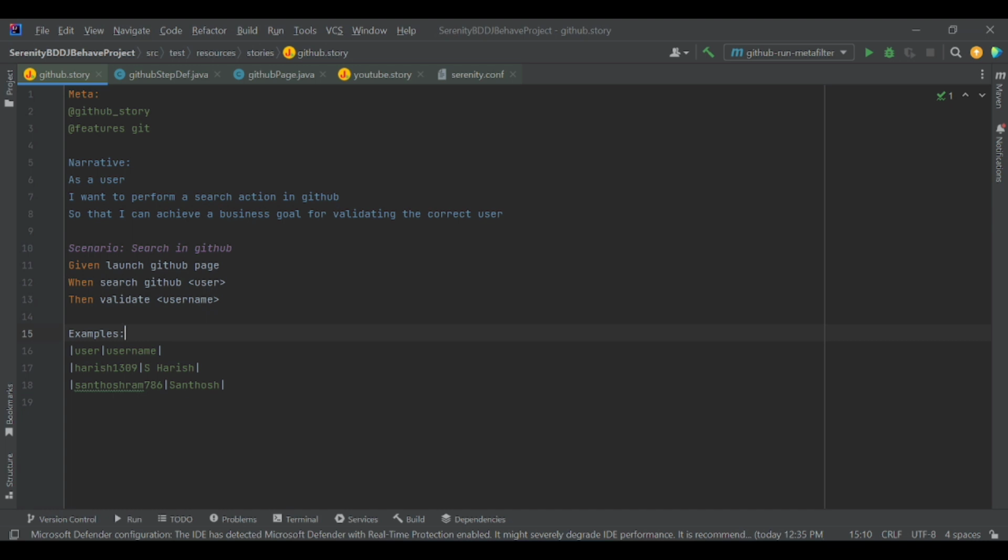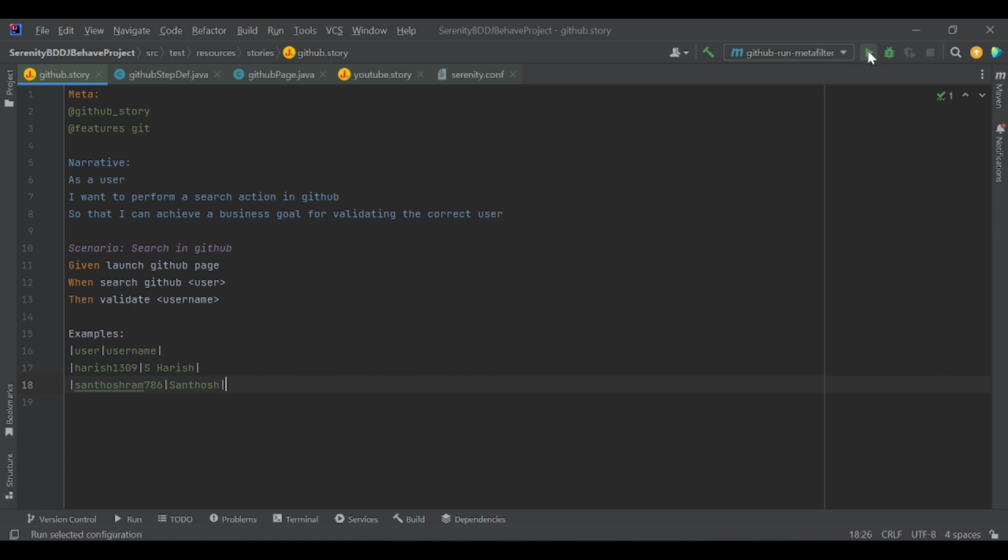And I have provided two parameters here, one with Harish and one with Santosh. In the second data, I have provided an incorrect value of the username. So this assertion should identify the incorrect name and should replicate the assertion error in the console. Okay, let's see how it works.